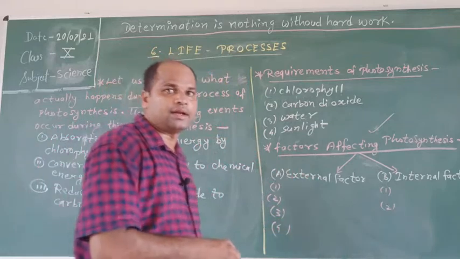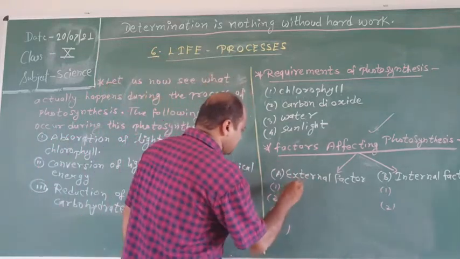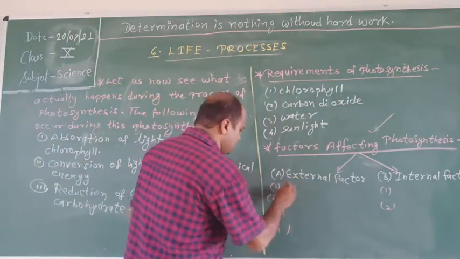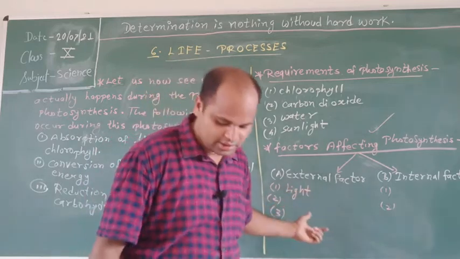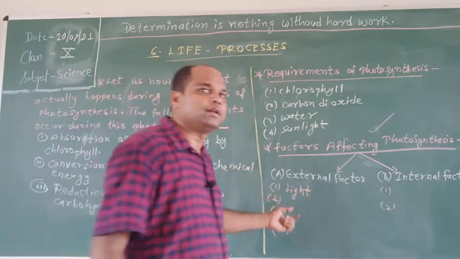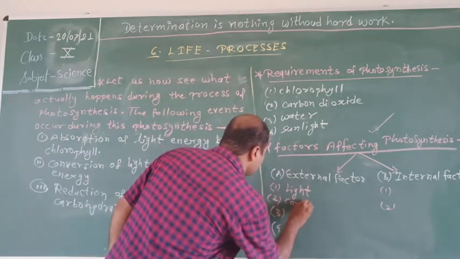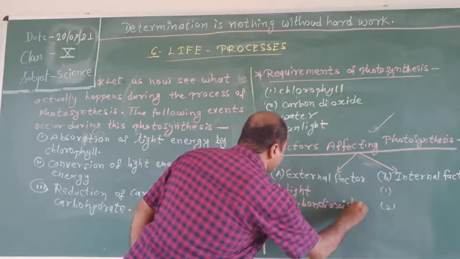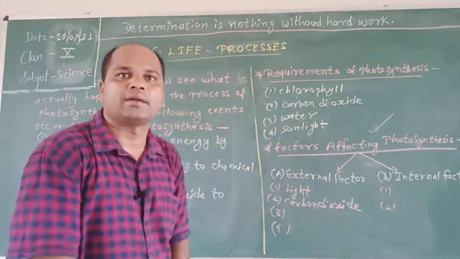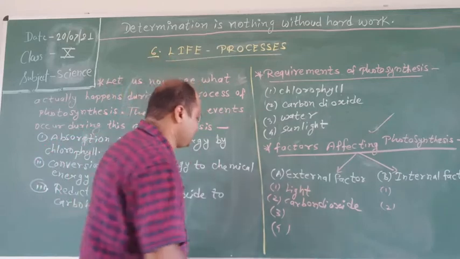So I will write them one by one. External factors: light, which is a factor of photosynthesis, second is carbon dioxide, and next are temperature and water.